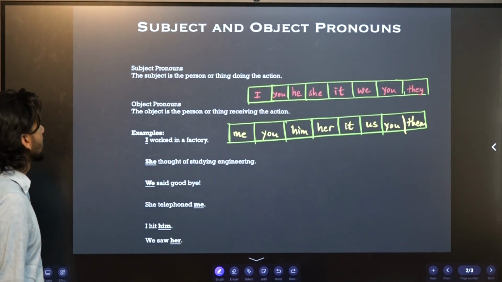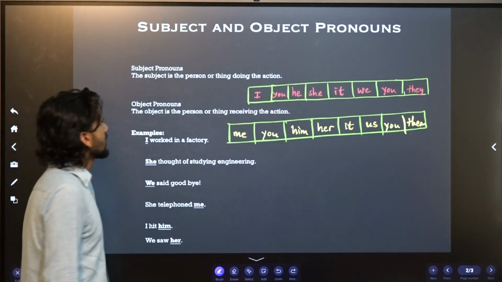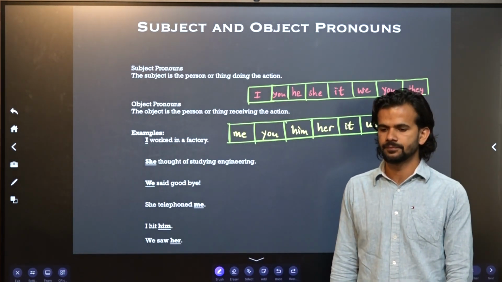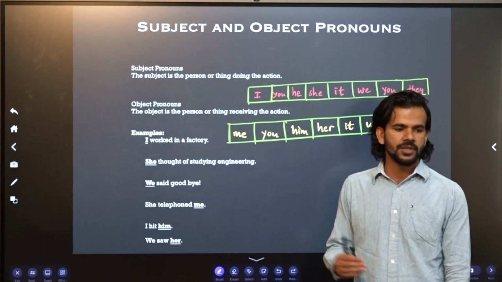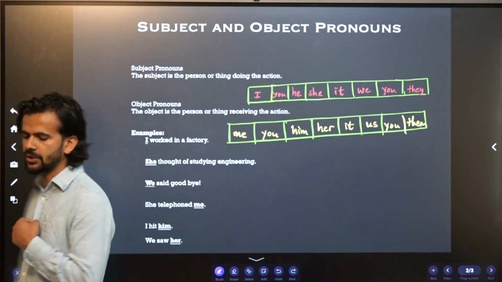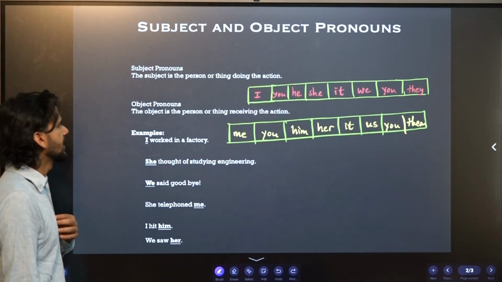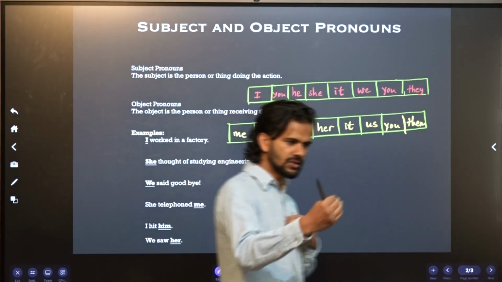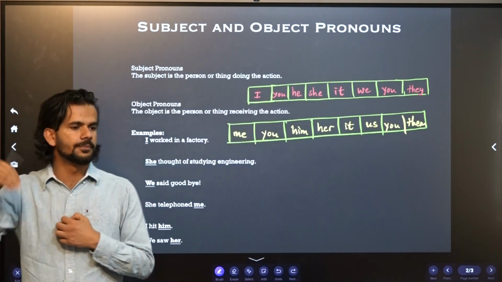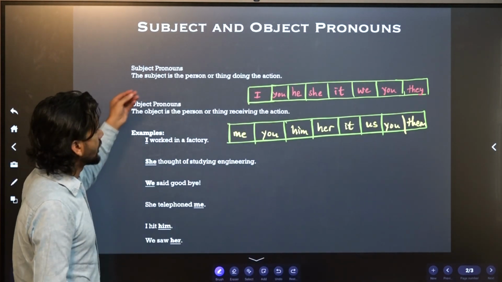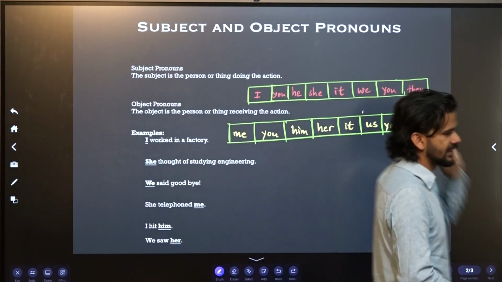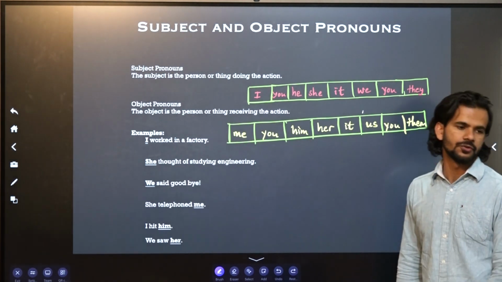Subject and object pronouns. Everyone knows what a subject is. A subject is the person or thing that is doing an action, right? So a subject can be a pronoun. What is an object? Object is a person or thing receiving the action. The one that receives the action is the object. Pronouns I, you, he, she, it, we, you, they, these are subject pronouns.